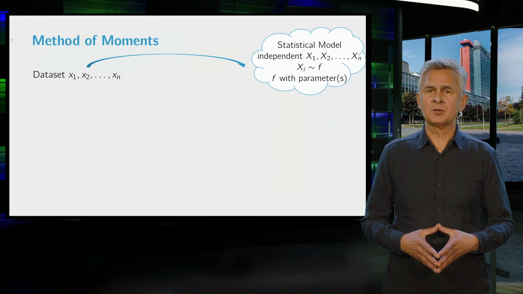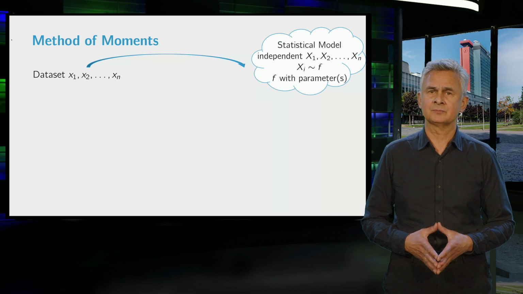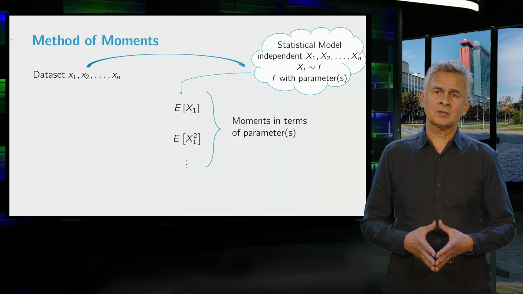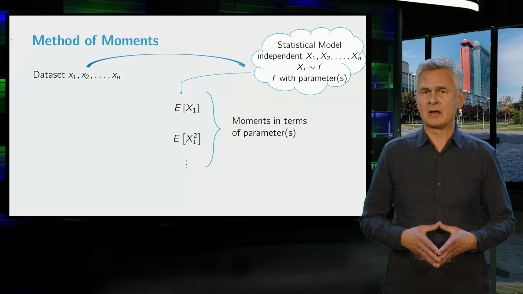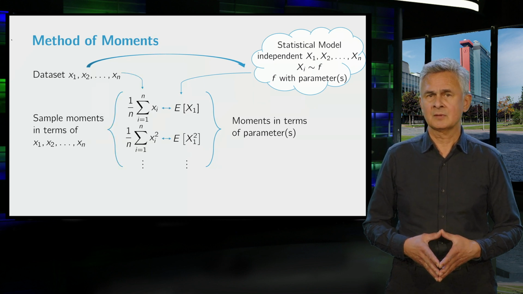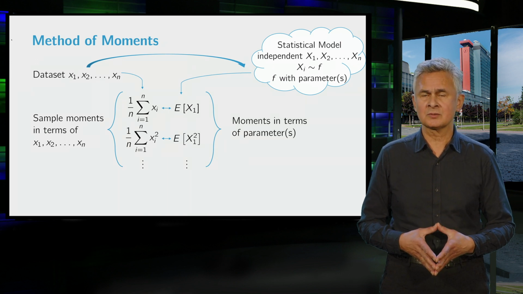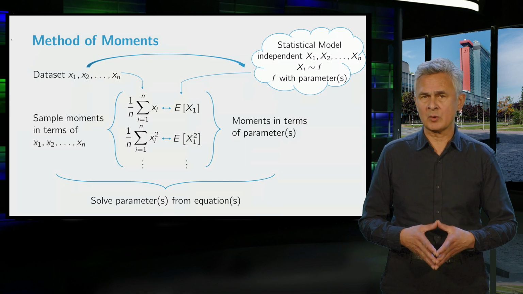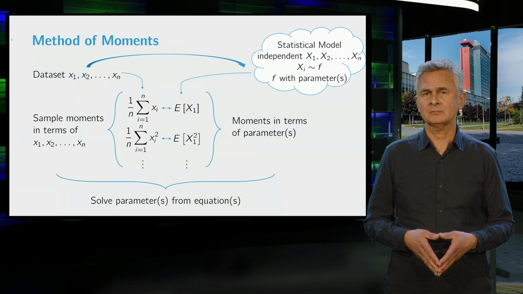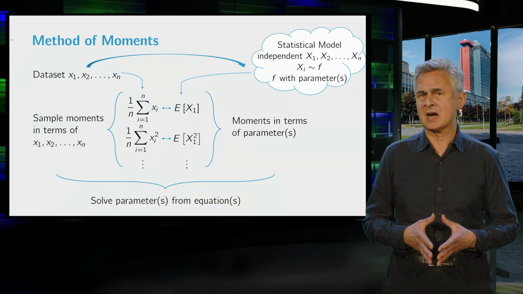Suppose that the model distribution is characterized by one or more unknown parameters. Then we start by expressing the moments of the model distribution in terms of the parameters, then set them equal to the corresponding sample moments, and solve the parameters from the equations. Now, in setting up the equations, we use the following guidelines.